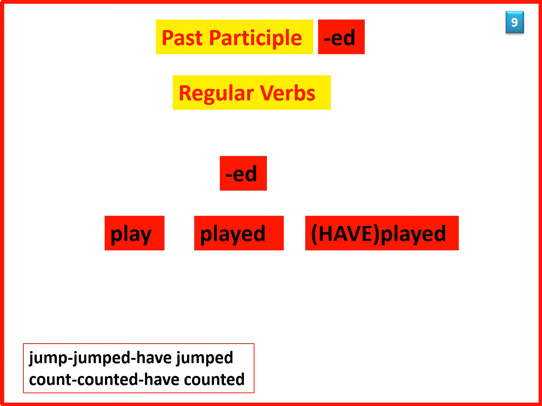Because they follow a rule. And what's the rule? You form the past tense by adding ed to the verb. The past participle of such verbs is always the same as the past tense. I play, I played, I have played. I count, I counted, I have counted.